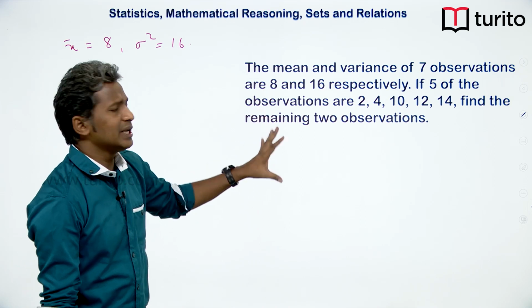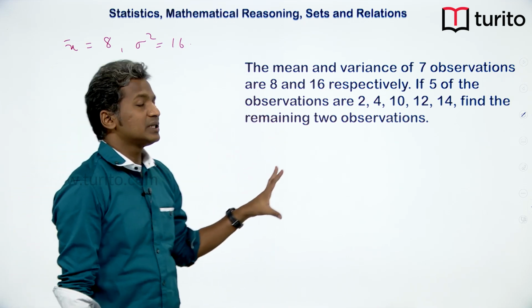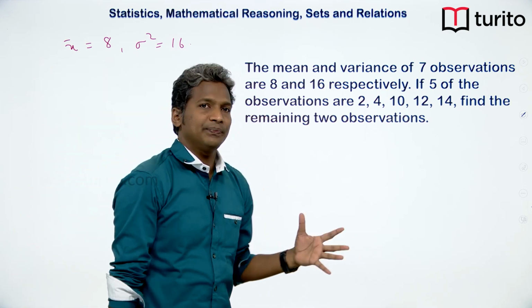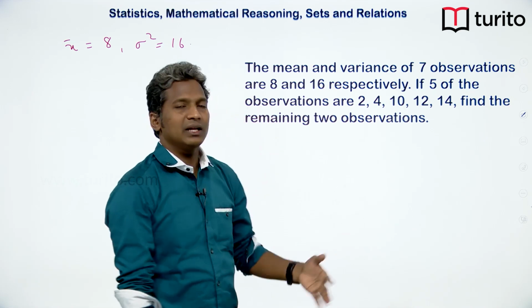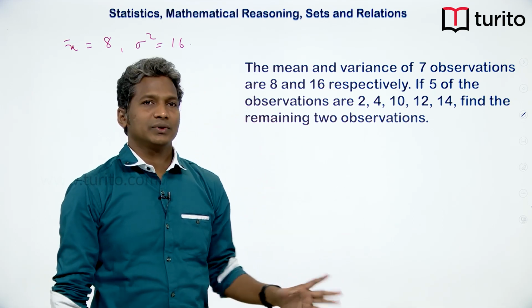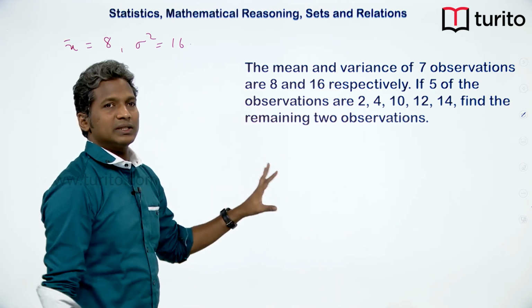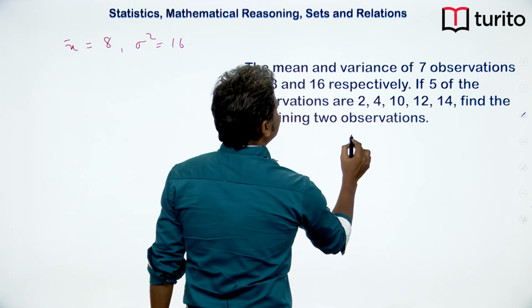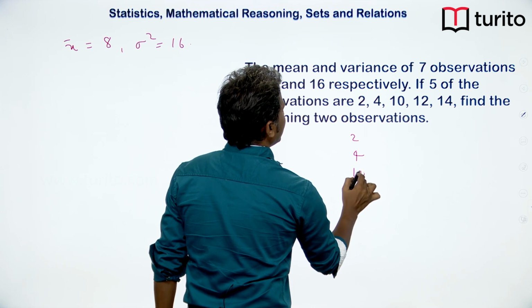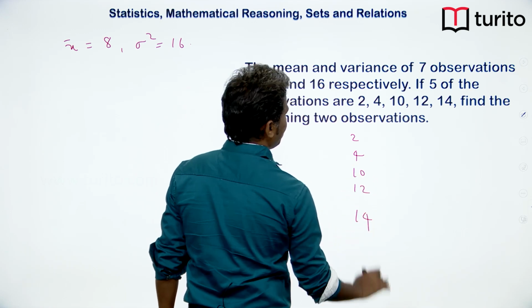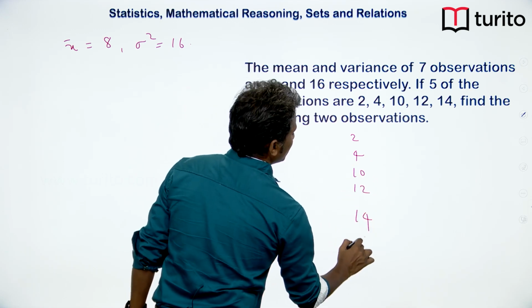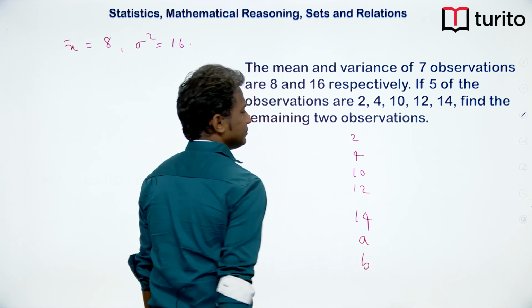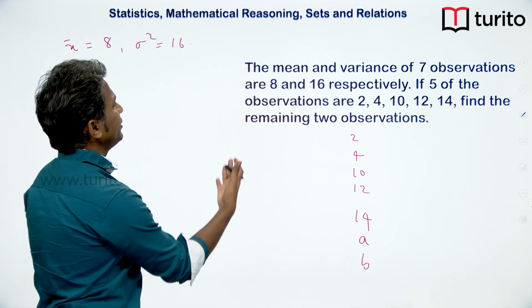This is easily a mains level question. These kind of questions generally repeatedly come. So, you may find this question in this year's mains paper also. So, just prepare this well. Here the readings are like this: 2, 4, 10, 12, 14, and let us say the unknown numbers are A and B. Then how do we find the mean?